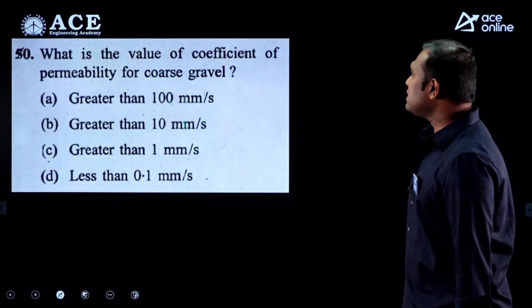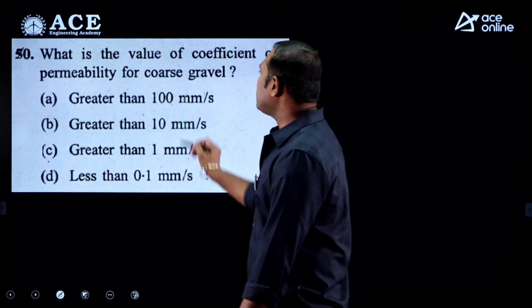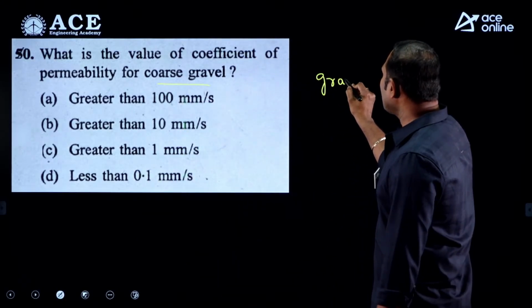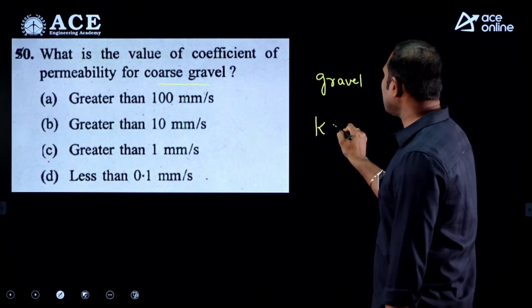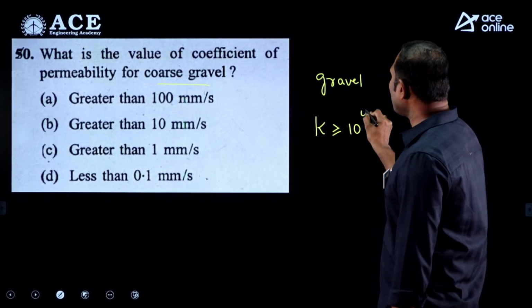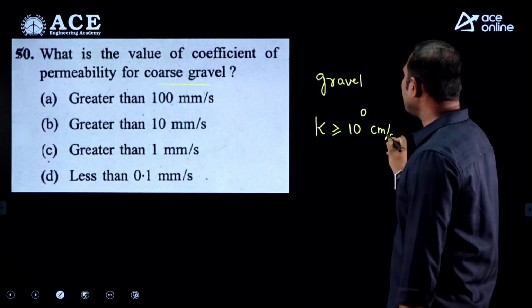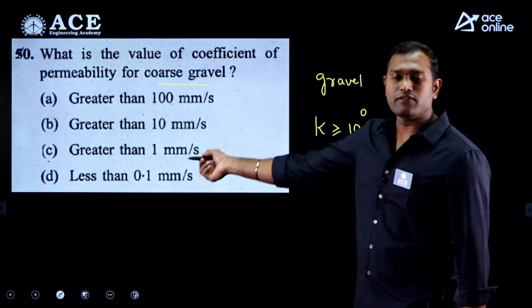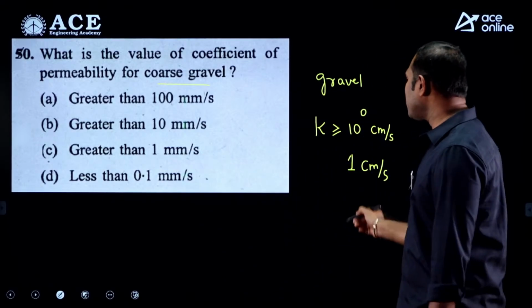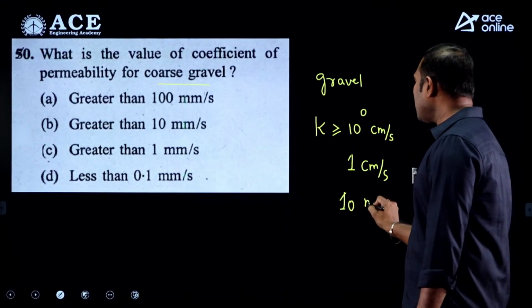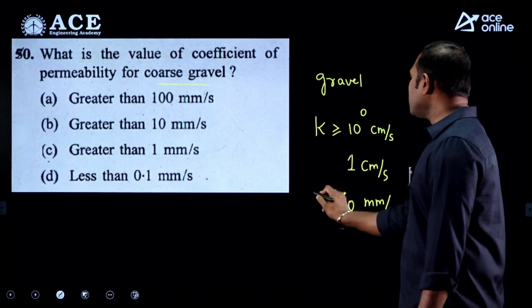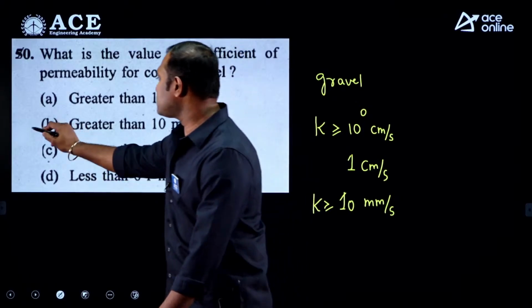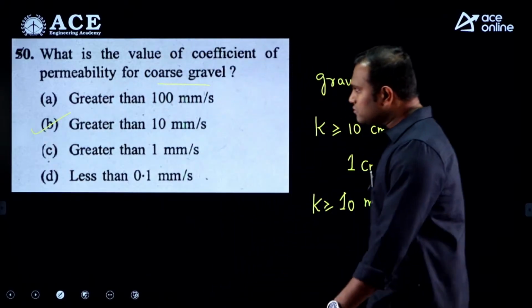Now, what is the value of the coefficient of permeability for coarse gravel? Generally, for gravel, the coefficient of permeability is greater than or equal to 10 to the power of 0 centimeter per second, which means 1 centimeter per second. But they have asked in terms of mm, so converting, that becomes 10 mm per second. So usually for gravel, permeability is greater than or equal to 10 mm per second. That comes as option B.